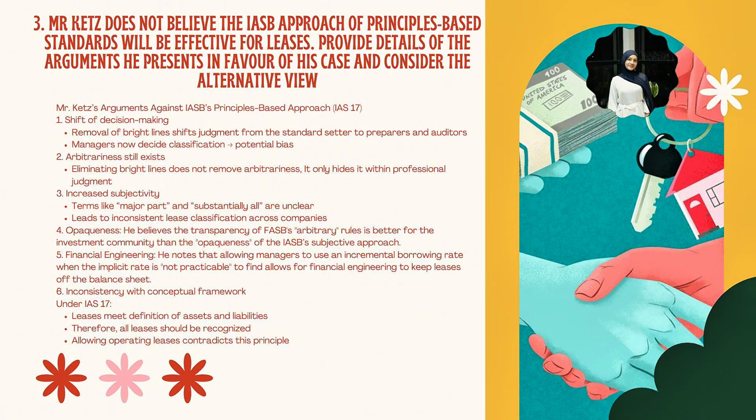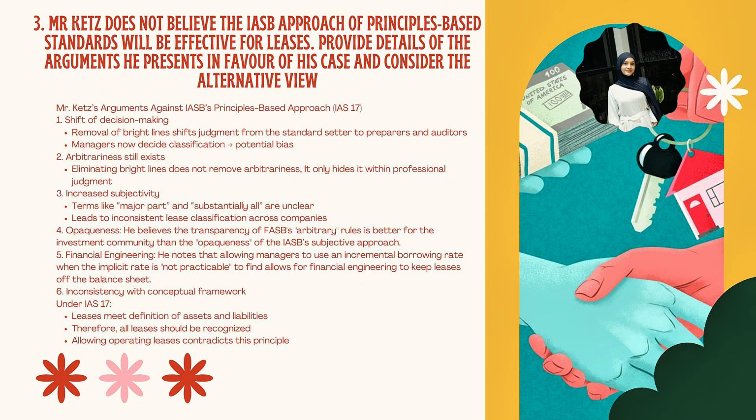Terms such as major part and substantially all are not clearly defined, which can lead to inconsistent lease classification across different companies. Fourth, he discussed opportunism. He believed that the transparency of the so-called arbitrary rules in FAS 13 is actually better for investors than the lack of clarity in the IASB's more subjective approach.